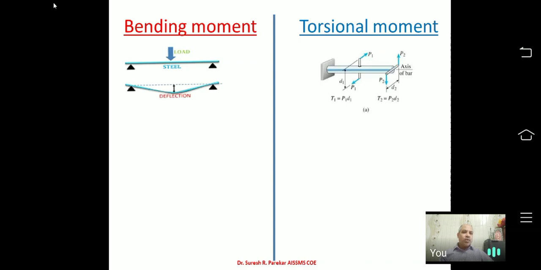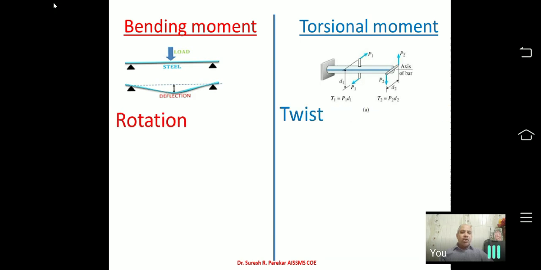So we are going to consider a lever arm to that member, and on that lever arm my load is going to act, and that we are going to say as torsion. That load is not in the plane of the member, that load is perpendicular, that load is on the lever arm which is perpendicular to the member.